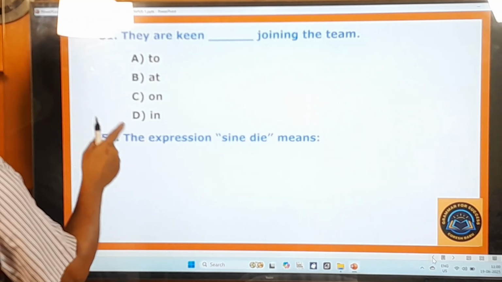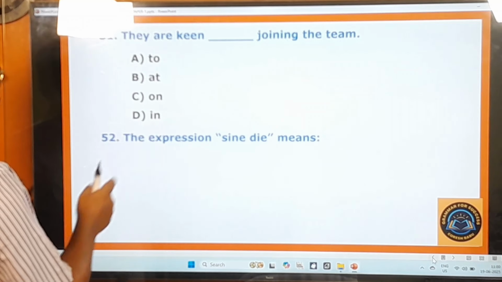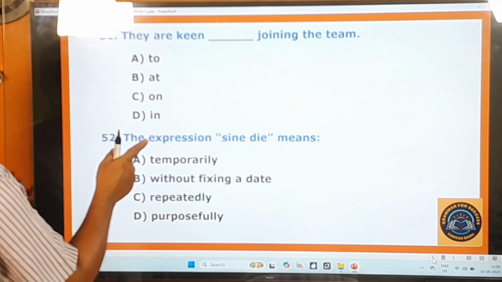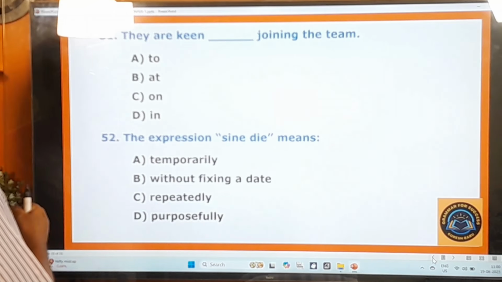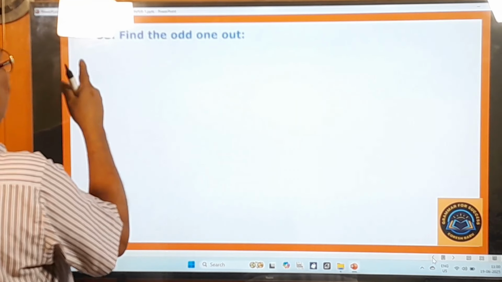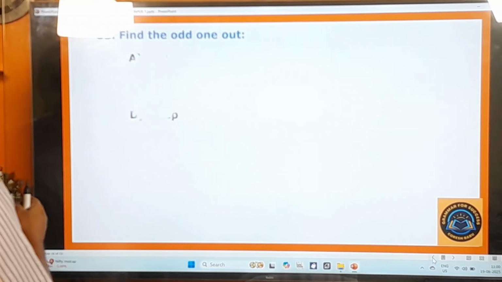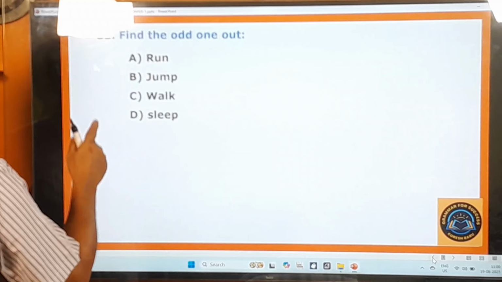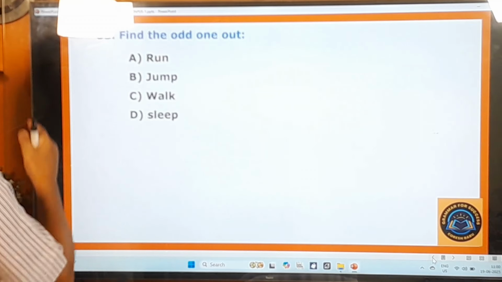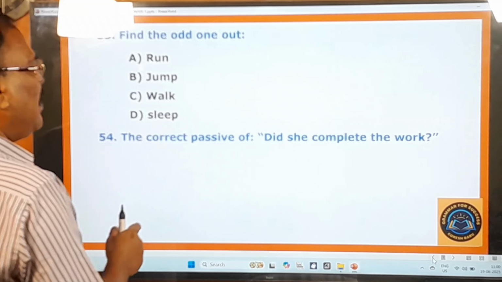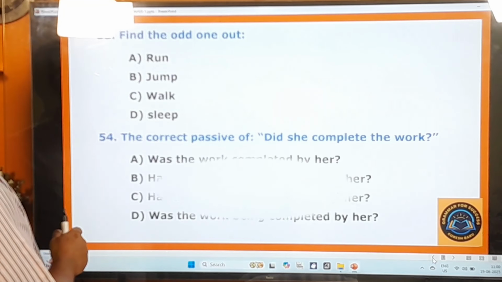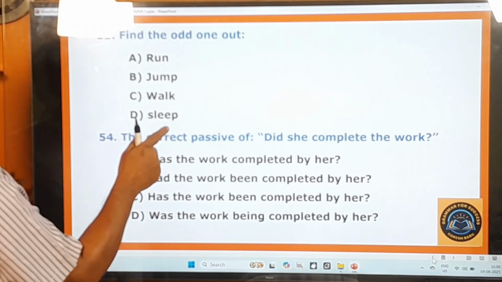52nd question. The expression sine die means temporarily, without fixing a date, repeatedly, purposefully. 53rd question. Find the odd one out. Run, jump, walk, sleep. 54th question. The correct passive of did she complete the work? Was the work completed by her?